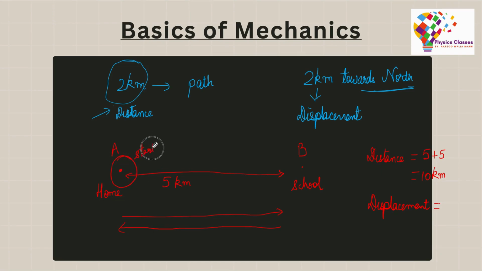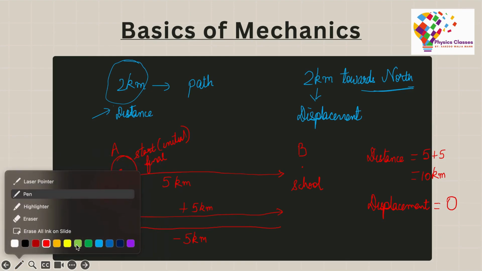On the other hand, if I talk about his displacement, it is going to be 0. Why is the displacement 0? The displacement is 0 because he went 5 kilometers, he came back 5 kilometers. That means the initial and the final position both are A. He started from here, right? So this is the initial point. He went to school, he came back. Because he came back, this is also the final point. Since the initial point and the final point are the same, his displacement is 0.